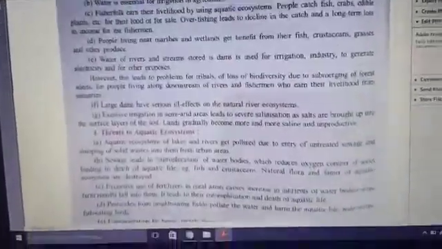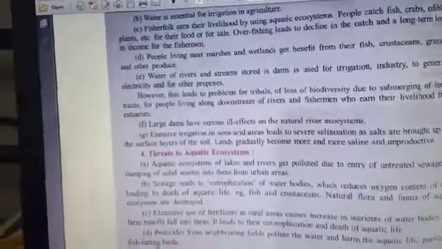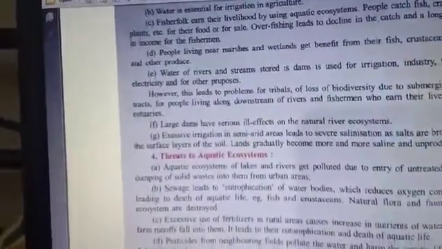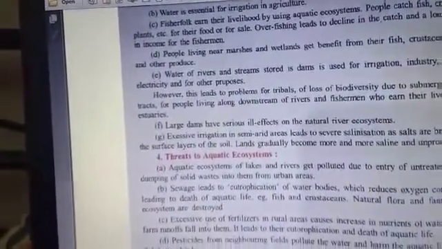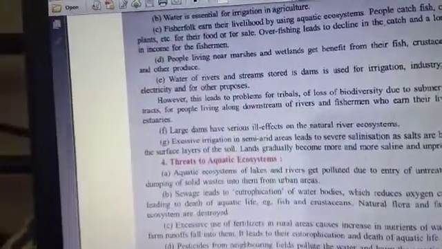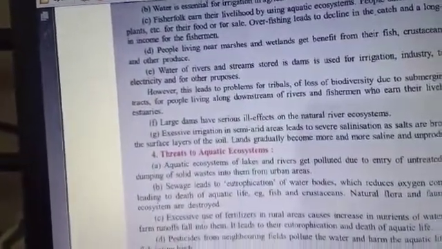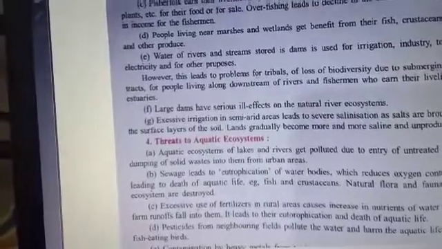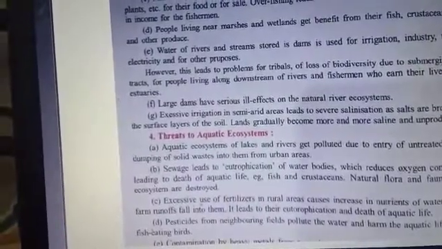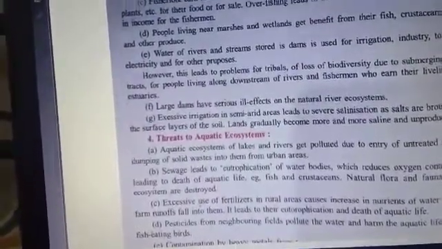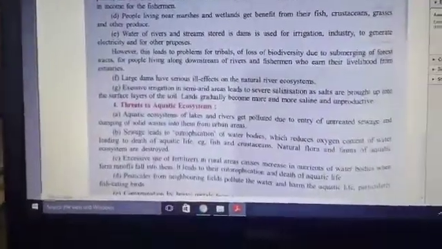Now the threats to the ecosystem. In the aquatic ecosystem, lakes and rivers, there is entry of industrial sewage, or you can say different kinds of chemicals, solid waste, and dead bodies, which affect oxygen content and fishes, and that is disturbing the overall ecosystem.